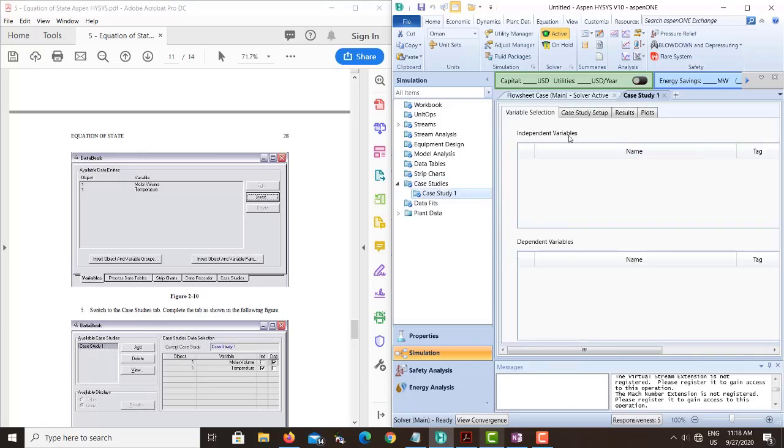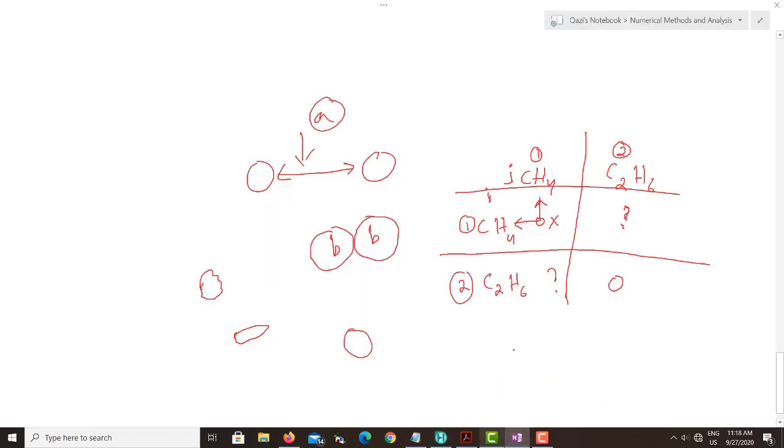Now if you look here, we have two variables. One is called independent variable and one is called dependent variable. In your case, maybe you have only one window where you can add these two variables. Let me give you a simple example. If you have dx over dt, or dy, what is this?